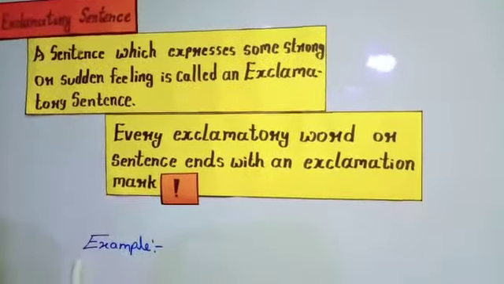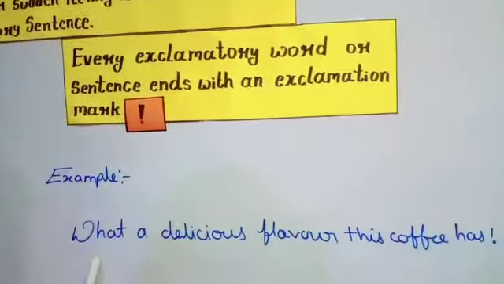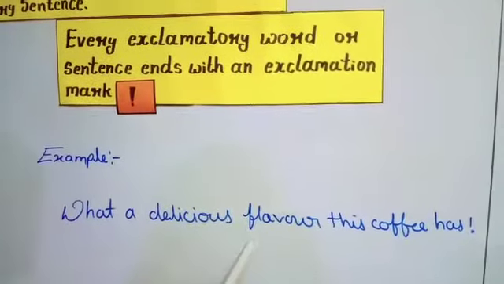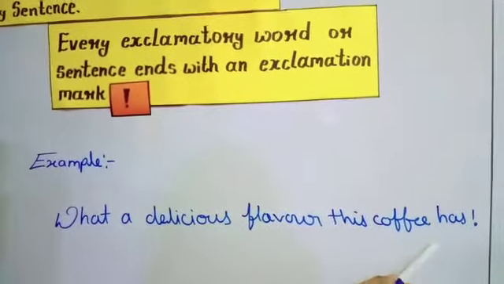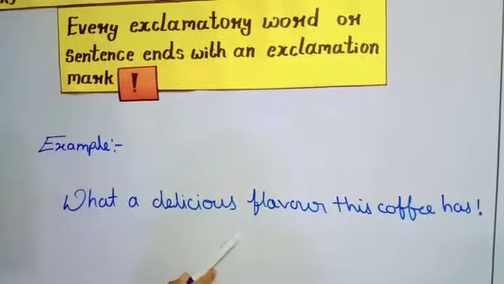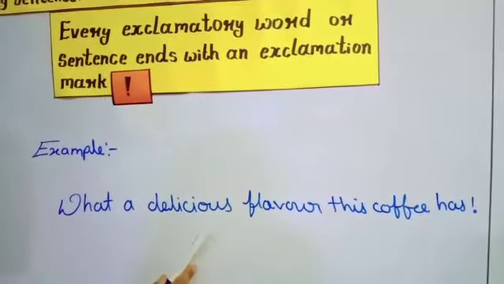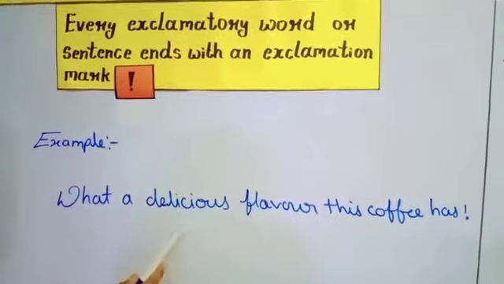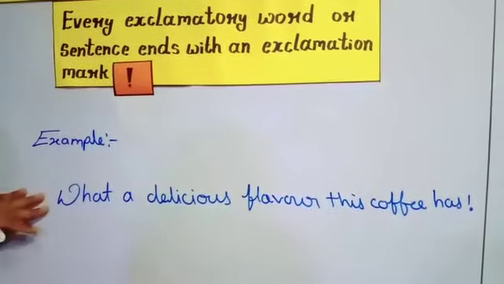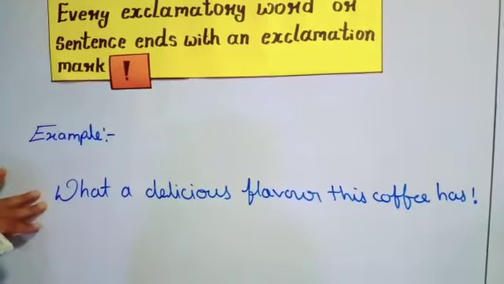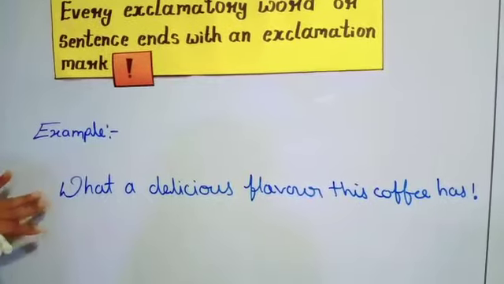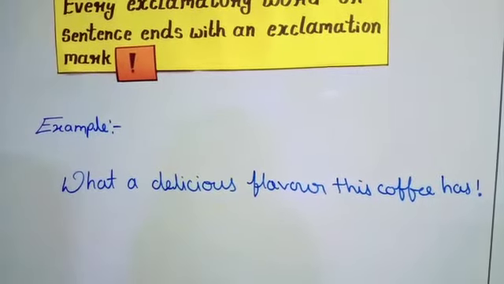For an example, here we have an example. What a delicious flavor this coffee has! Here we are expressing our strong emotion regarding the flavor of this coffee, whatever we are drinking. So here we are expressing our view that we have in the form of emotions. So that is called an exclamatory sentence.